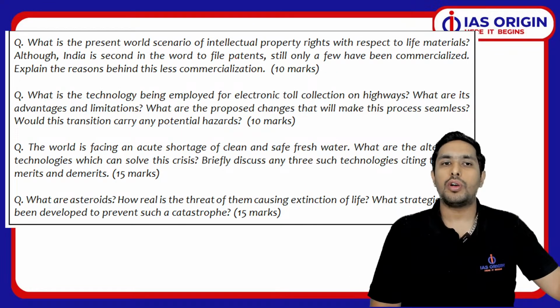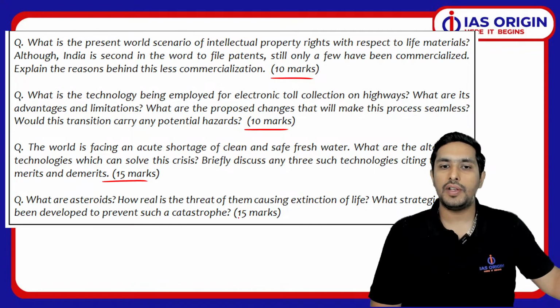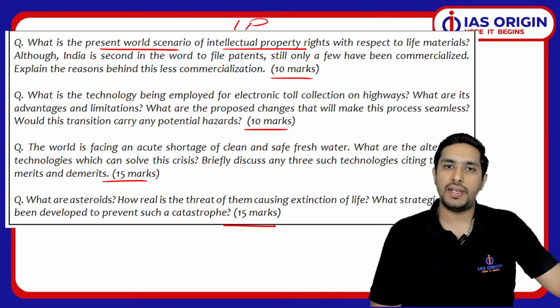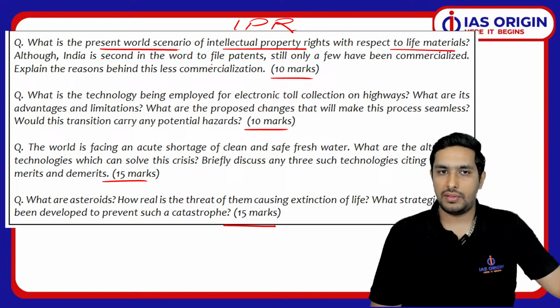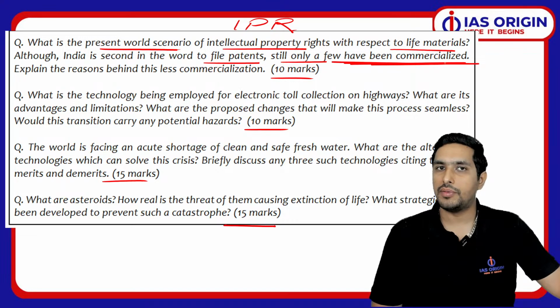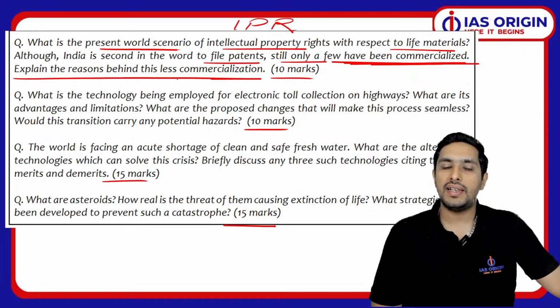Okay, so if we talk about the 2024 paper, we have got two 10 markers and two 15 markers, as you can see. When I talk about the 10 markers, it says what is the present world scenario of IPR, intellectual property rights, with respect to life materials. Got it? And India is second in the world to file patents. Still, only a few of them have been commercialized. Explain the reason behind the less commercialization.